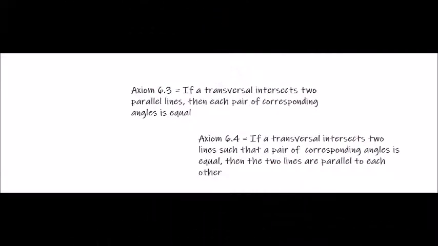According to axiom 6.3, if a transversal intersects two parallel lines, then each pair of corresponding angles is equal, hence earning the name corresponding angles axiom. And according to axiom 6.4, if a transversal intersects two lines such that a pair of corresponding angles is equal, then the two lines are parallel to each other.